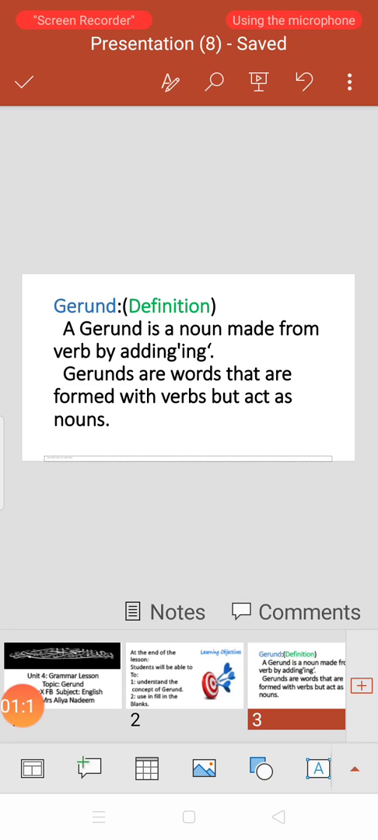Here we will take an in-depth look at gerunds and provide you with many examples of gerunds so that you will feel comfortable while using them in your writings, and so that you will be able to recognize them when you see them. So students, you have learned the definition of gerunds.